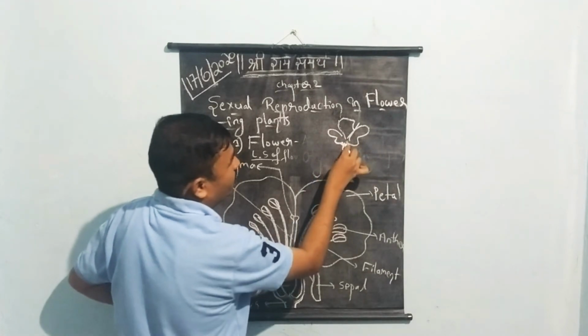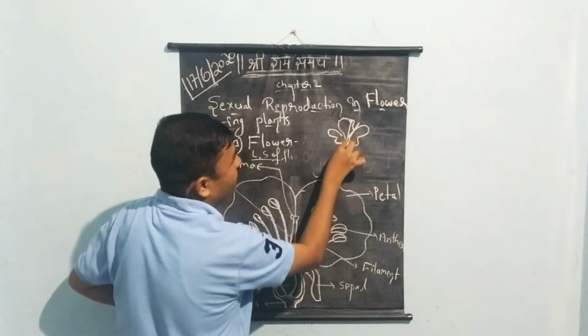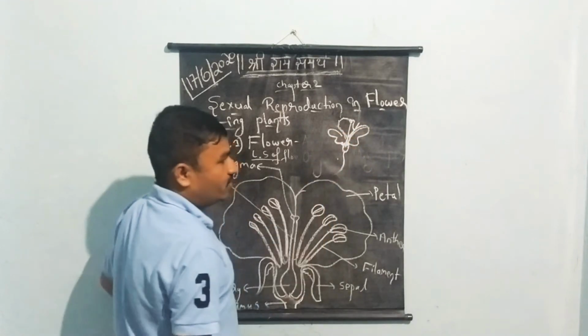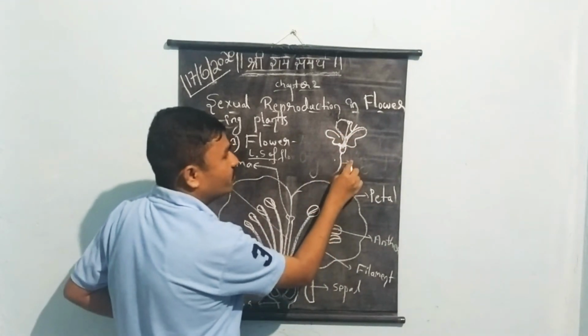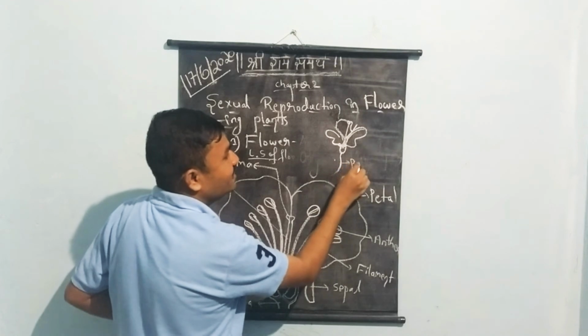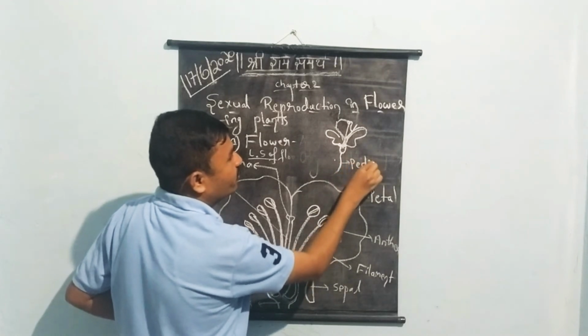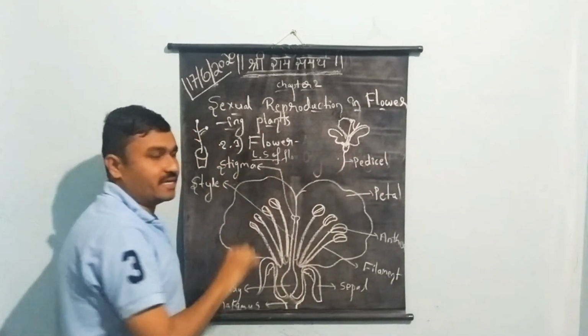Okay. Here we have this hibiscus flower. The base or stalk of the flower we call a pedicel.